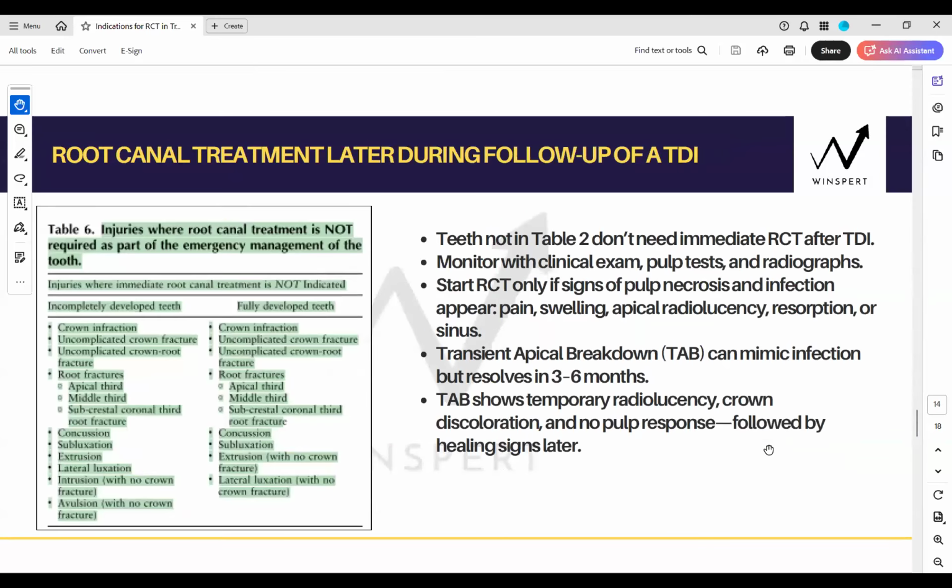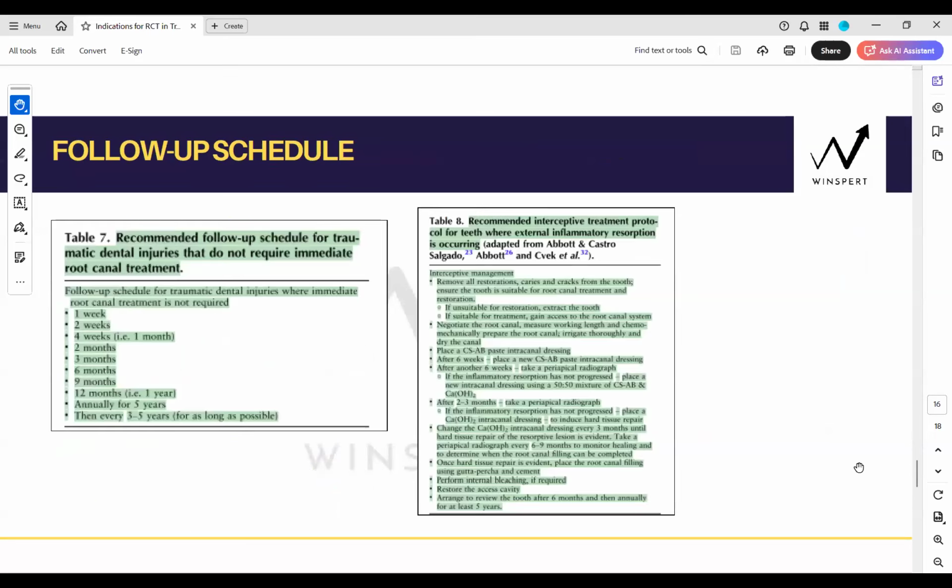Now let's talk about the injuries where you were not requiring it. In that also, I've told you transient apical breakdown, another new concept which was not included in the IADT guidelines. So everybody is familiar with that also now. If no pain, no swelling and no root resorption, transient apical breakdown can be expected. So you have to keep that in mind and do not rush into your RCTs there.